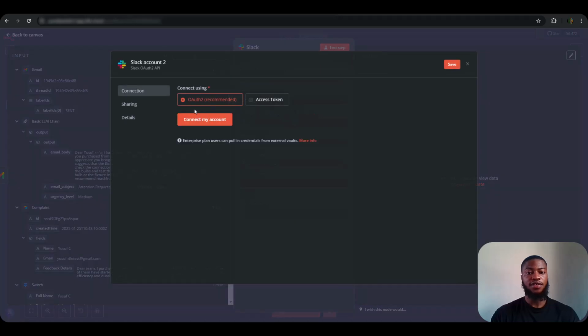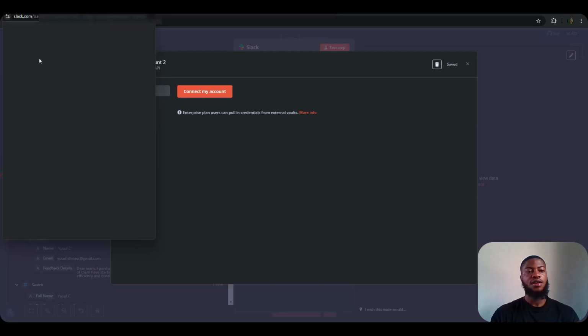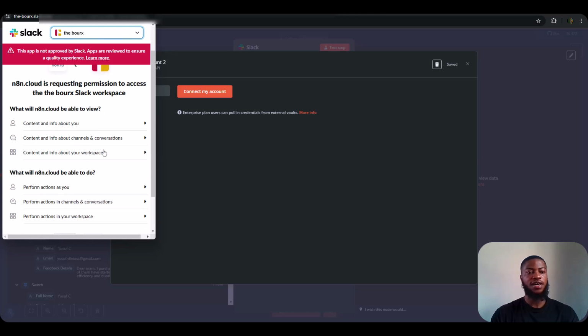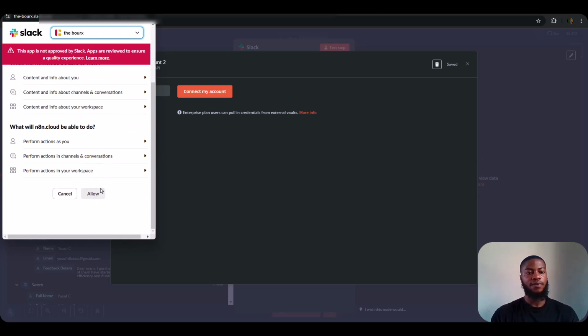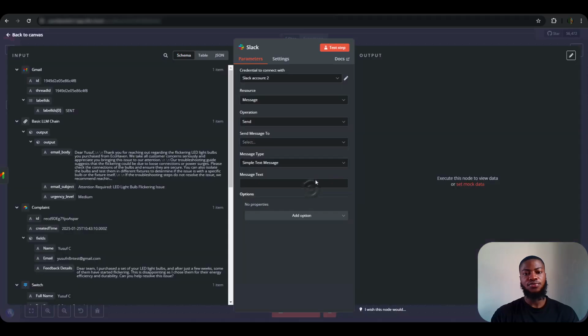If you click on create your credential, connect my account. When you click on connect my account, it will show your account here. I only have one account on this PC, so it will just show your channels here. This is my Slack account, and if you have multiple Slack accounts, you just select one. You give it permission to access your Slack, so just click on allow and you are good to go. I've done that already, so I don't need to do it again.